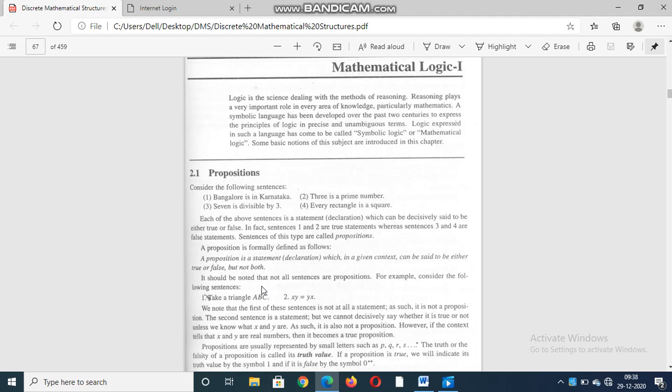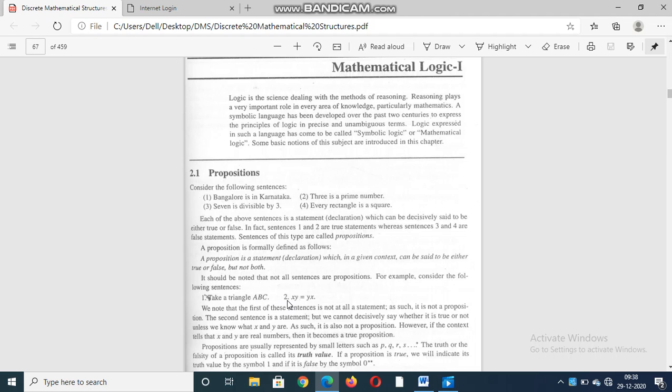For example, take a triangle ABC. Here some information is missing and it is not a complete statement. That type of statement is not a proposition.